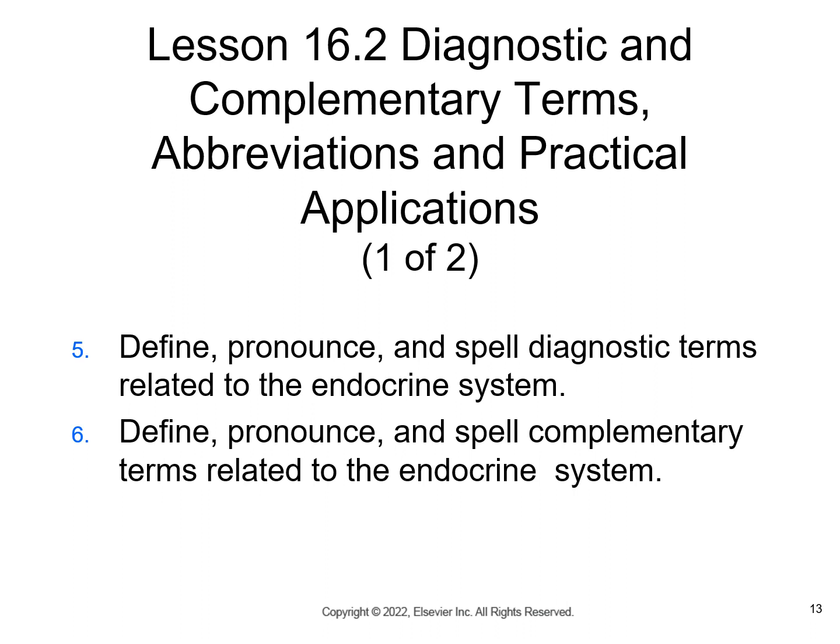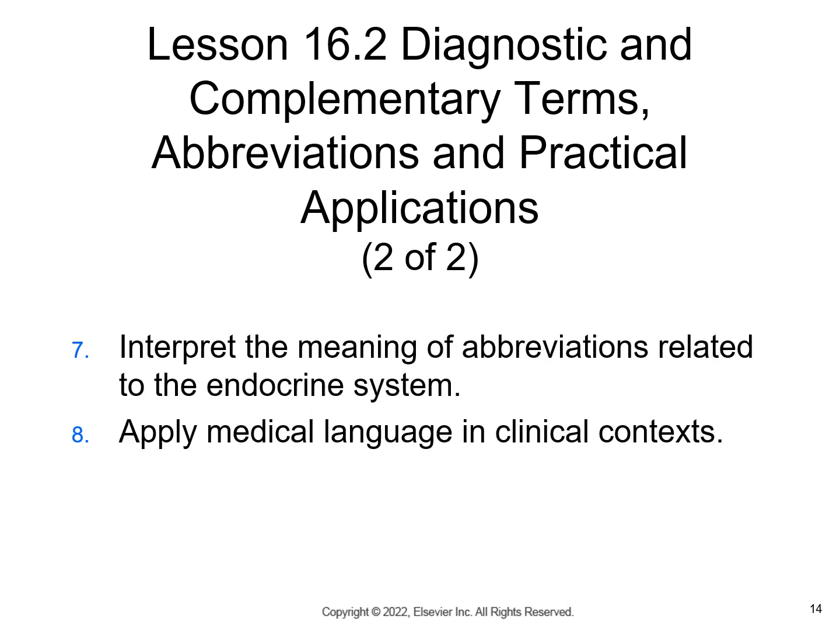In section 2, we're going to define and pronounce diagnostic terms and complementary terms of the endocrine system. We're also going to interpret the meaning of abbreviations and apply the medical language in a clinical context as a clinical notation.